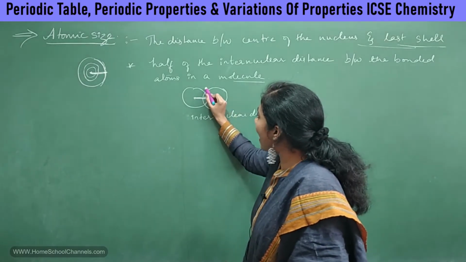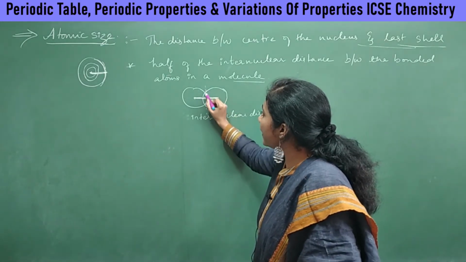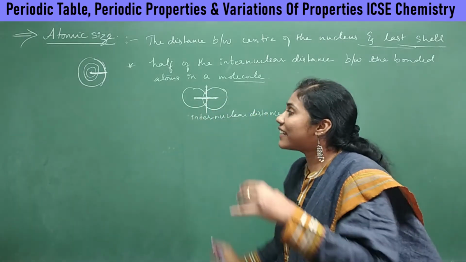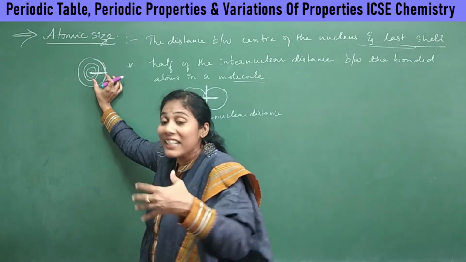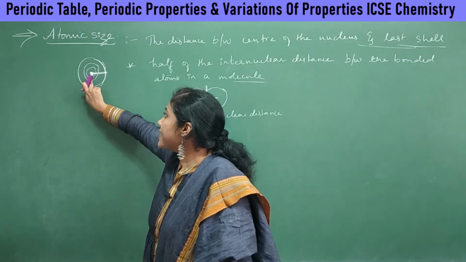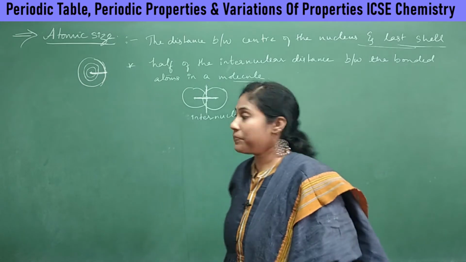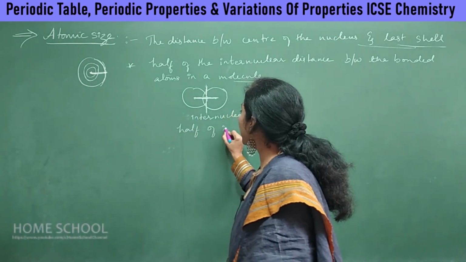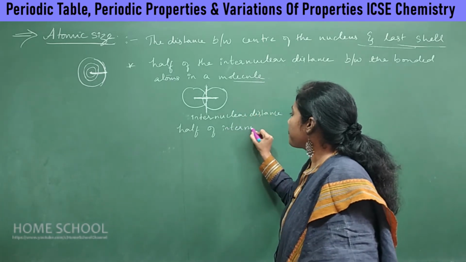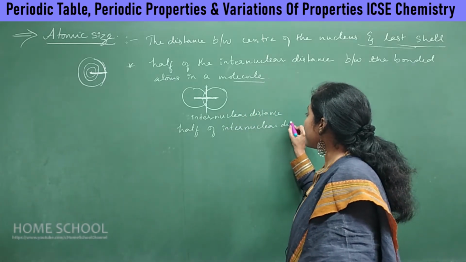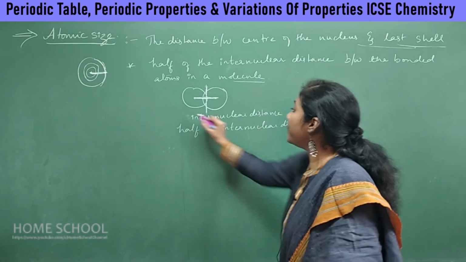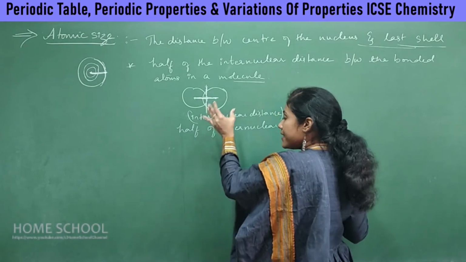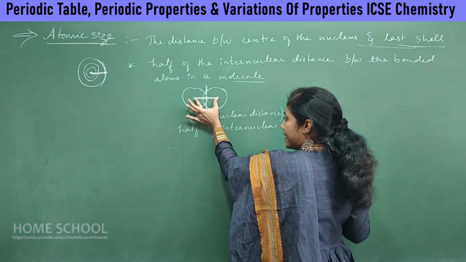And if you make it half, then this distance is exactly equal or nearly equal to the distance between the nucleus and the last shell. To find the internuclear distance we have sophisticated instruments, so we can easily find it, right?